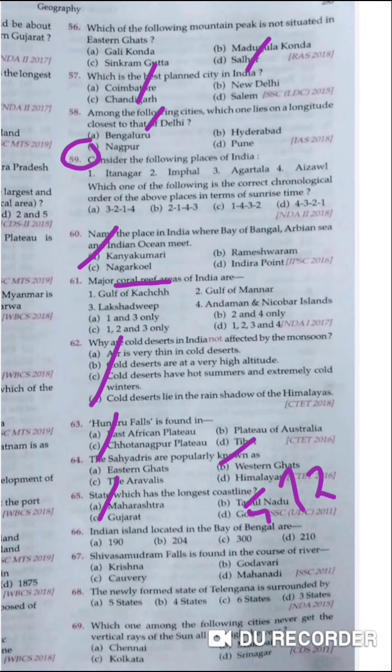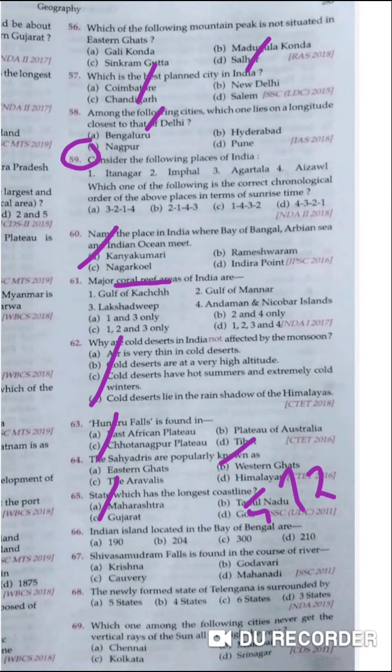So out of that, only a few are inhabited, right? So out of 572, only 38 islands are inhabited.